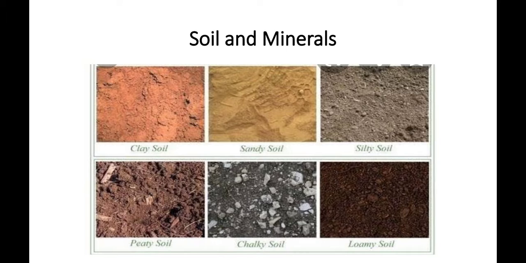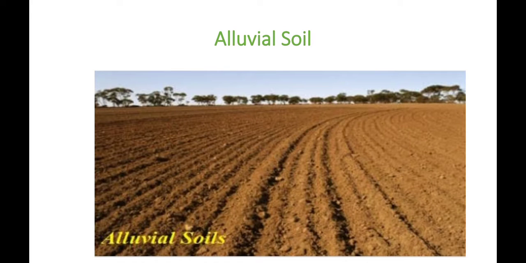Among them, first of all, we are going to discuss the alluvial soil. Alluvial soil is the most fertile soil, because it contains fine grains, composed mainly of sediment or silt. Rivers gather these types of soil in the Gangetic plains and the delta regions, and it is very rich in humus content.